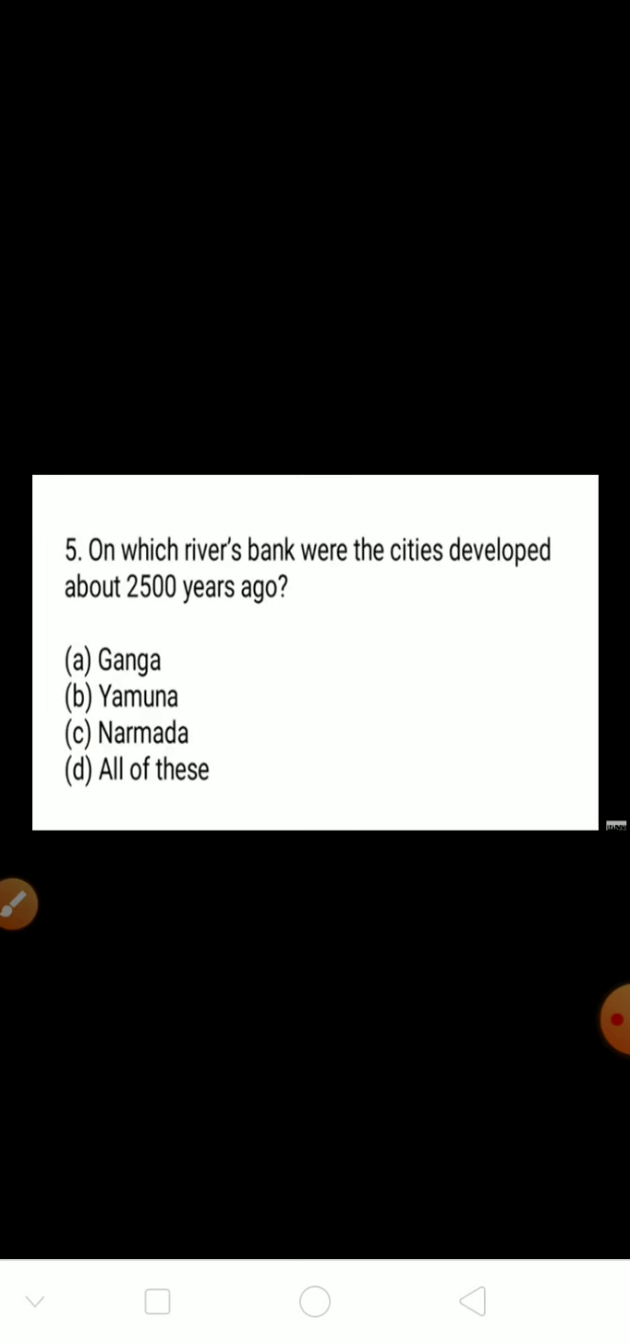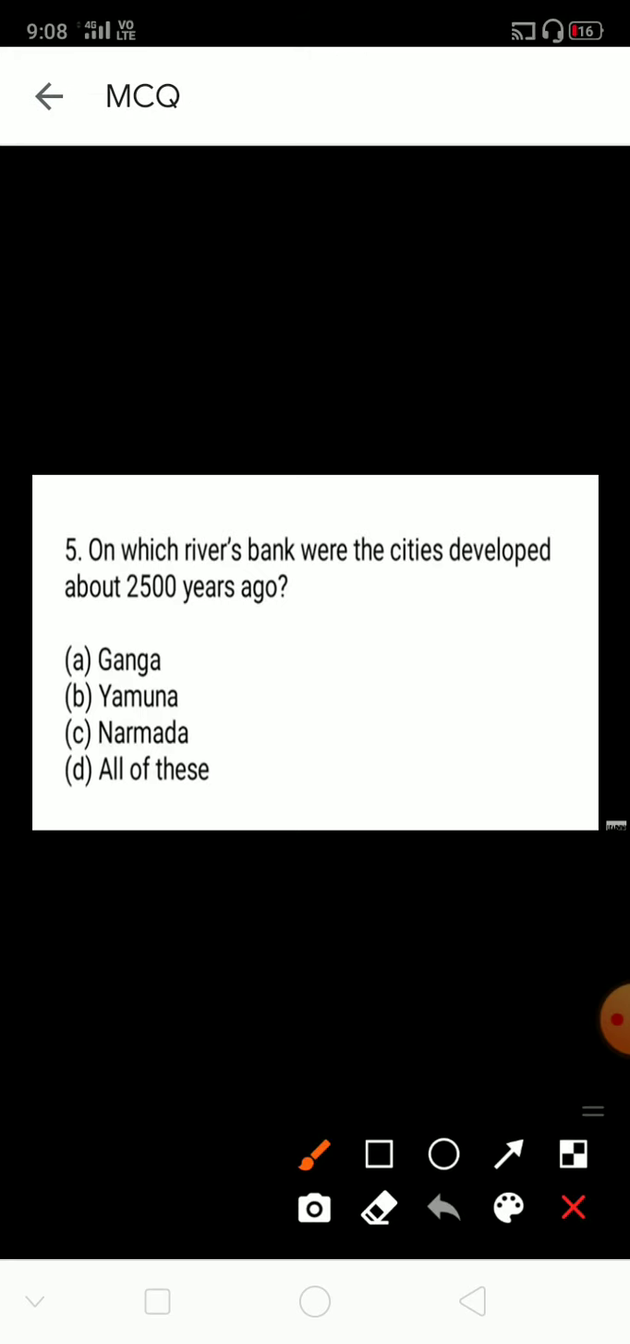Next, question number 5. On which river's bank were the cities developed about 2500 years ago? We know early people changed their lives and afterwards settled in the river banks. So 2500 years ago, they also developed cities. On which river did they develop cities? Options are Ganga, Yamuna, Narmada, all of these. So the right answer is the Narmada river.